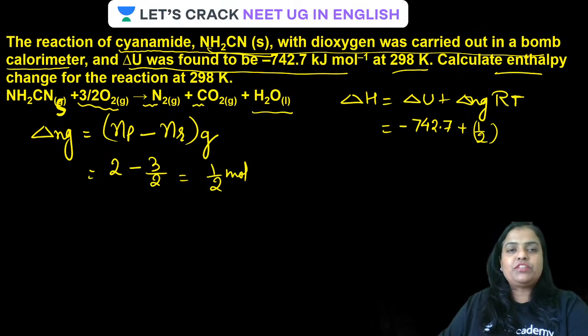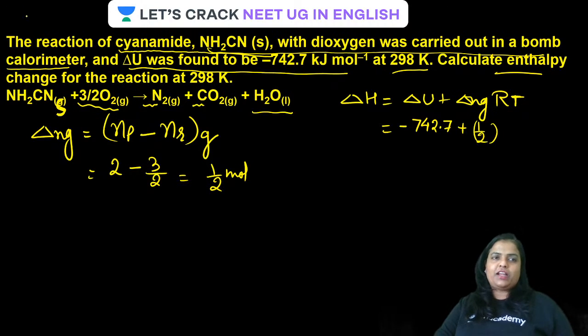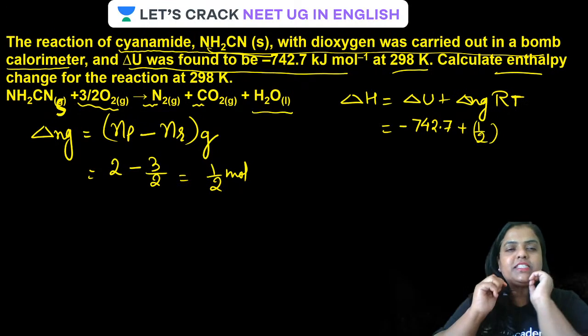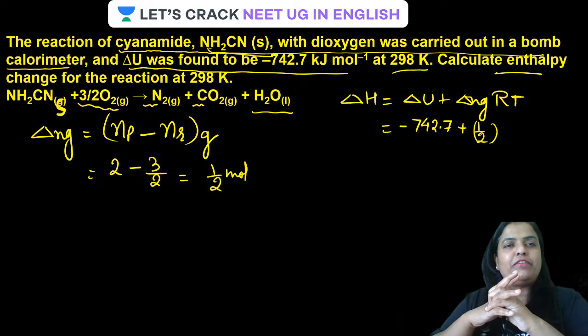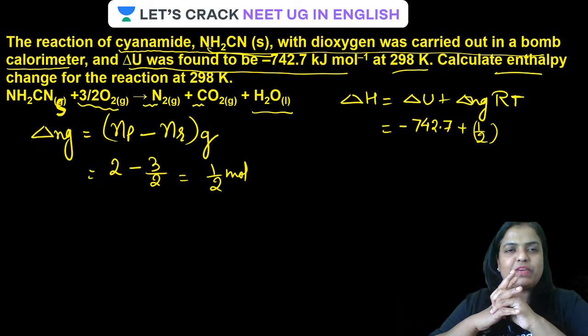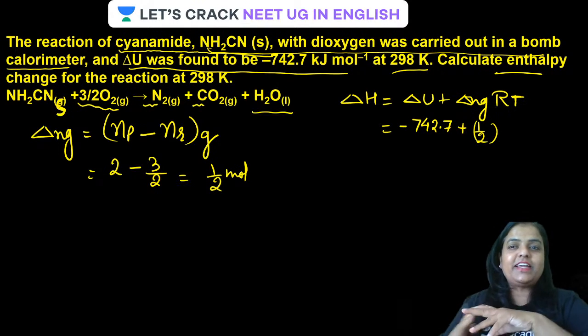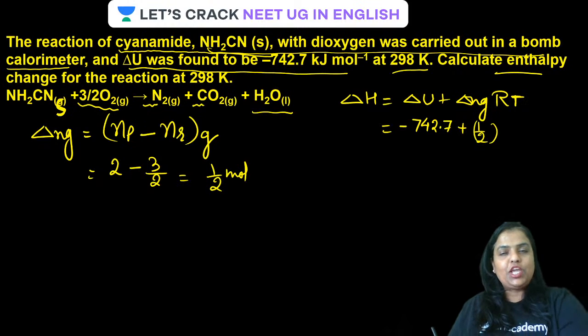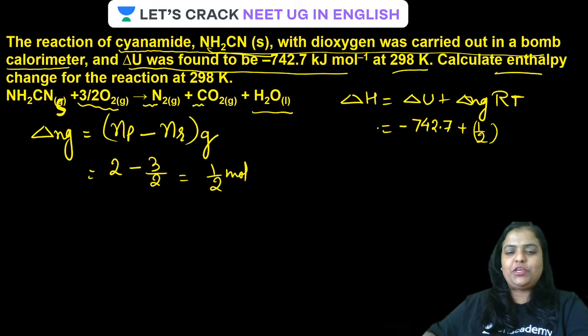And which value of R is to be taken? There are three values of R. In atm, it is 0.0821 liter atm per mole per Kelvin, and in joule it is 8.314 joule per mole per Kelvin. But here delta U is in kilojoule, so be very particular about the unit.